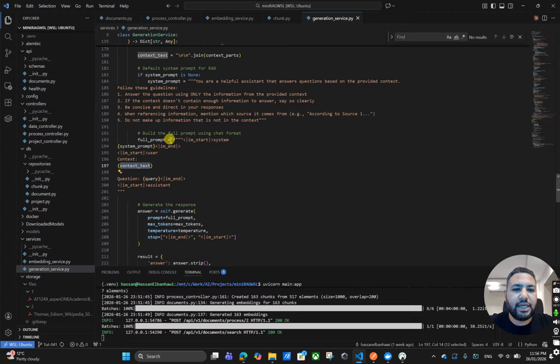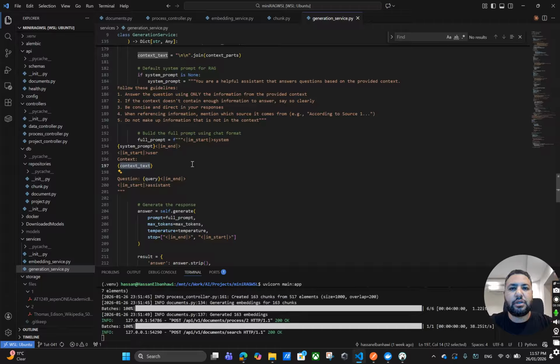We will provide the LLM with something called the full prompt. The full prompt is the system prompt. This is where I'm telling the LLM what his role is, what he's going to do. Here you will find that you are required to answer the questions based on the provided text. The provided text will be here in the context text, and this is coming from the search that I have done.